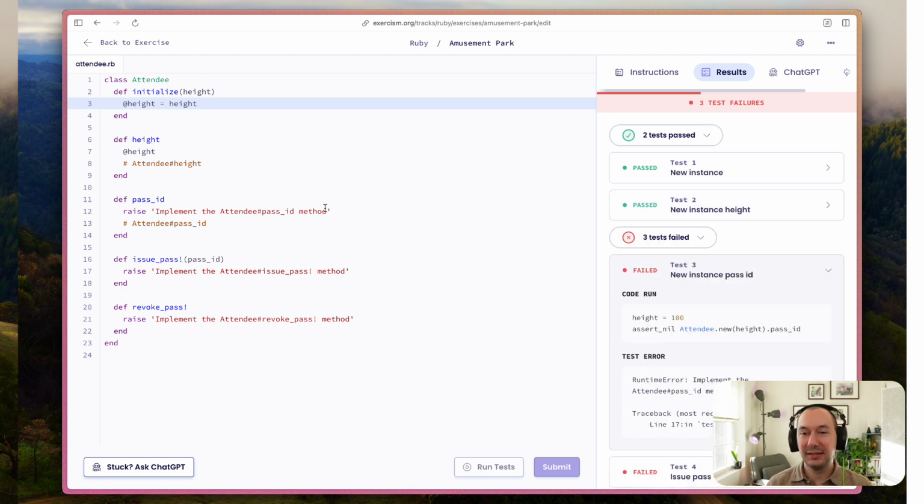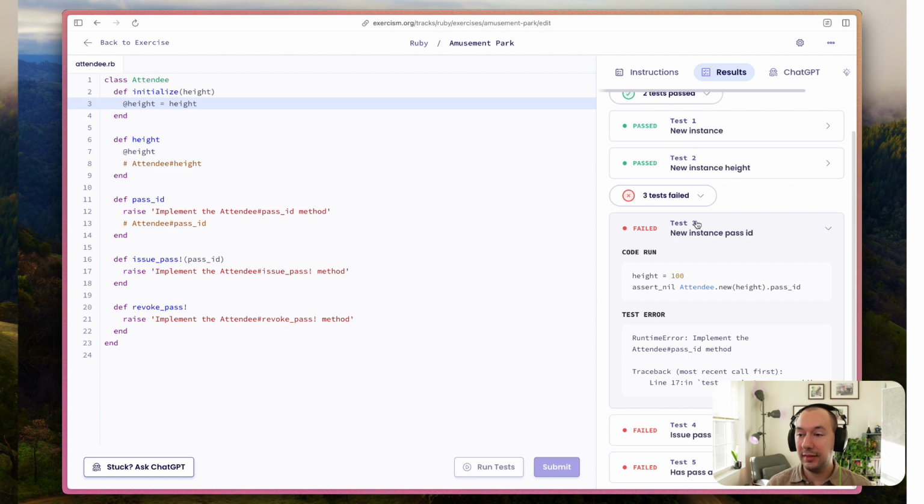Let's go on and see if that is good enough. So the next test that fails here, oh, it got really bright out. The next test that fails here is checking our pass ID, right? So the test is trying to assert that pass ID should be nil.